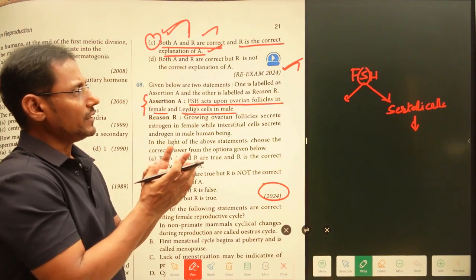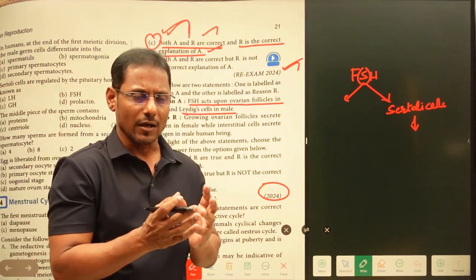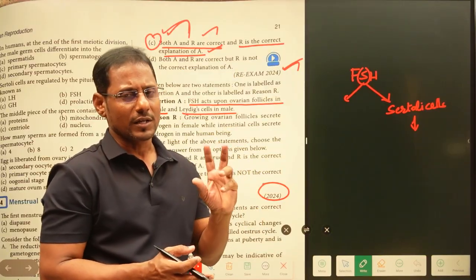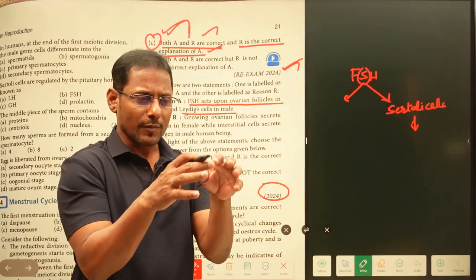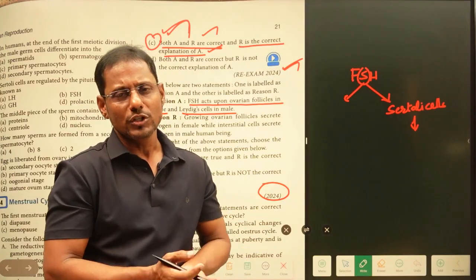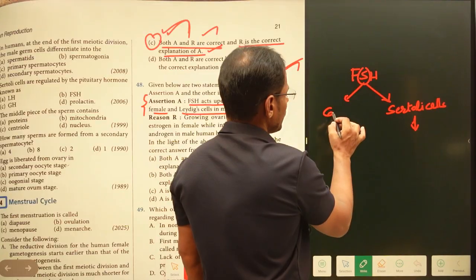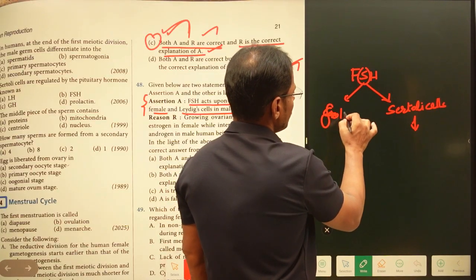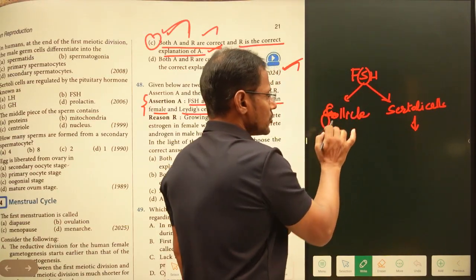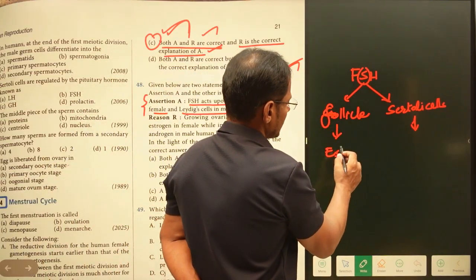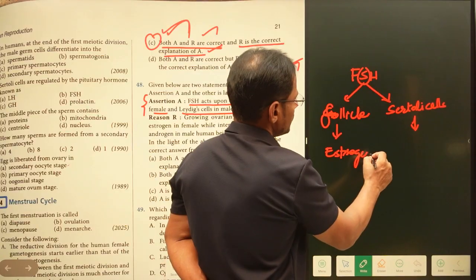So that is especially this follicle stimulating hormone. It's going to act on the follicles, primary, secondary, tertiary follicles. From those follicles, the estrogen is going to be released, right. So generally this follicle stimulating hormone acts on follicles in case of females. Generally this is useful for the development of the follicles. As a result, the estrogen is going to be secreted.